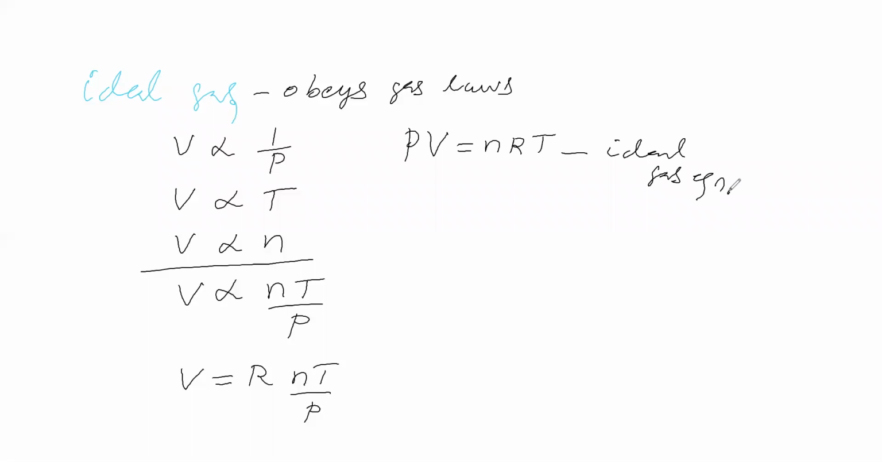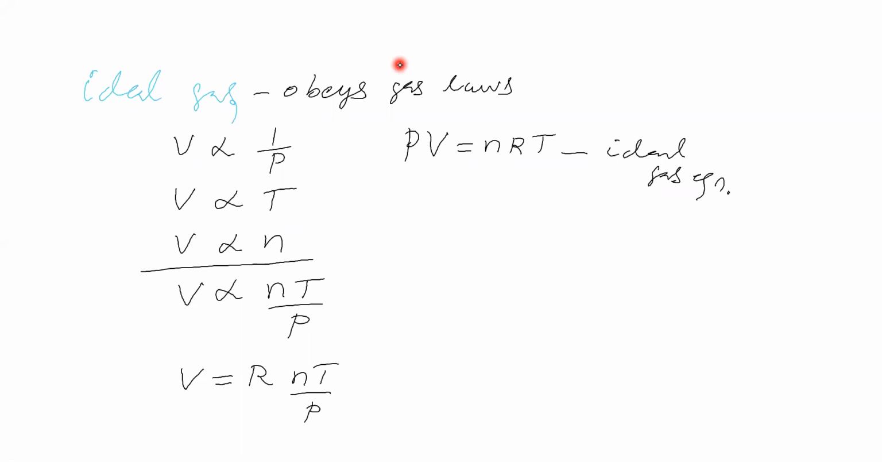Now you may think about how we got this relation. Here, volume is the common term we have taken, along with the number of moles, the temperature, and the pressure. R is called the proportionality constant.